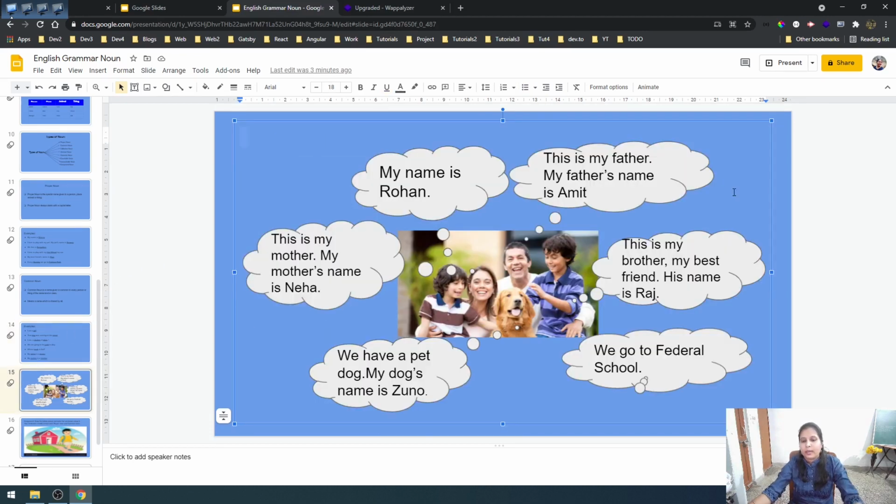Okay. Here I have created one story for you based on this picture. Okay. So my name is Rohan. Whose name is Rohan? This boy. This boy's name is Rohan. And why is Rohan starting with a capital letter? Because it is a proper noun, isn't it? Then this is my father. My father's name is Amit. So can you find the common nouns and proper noun here? Yes. Father is a common noun and Amit is a proper noun.